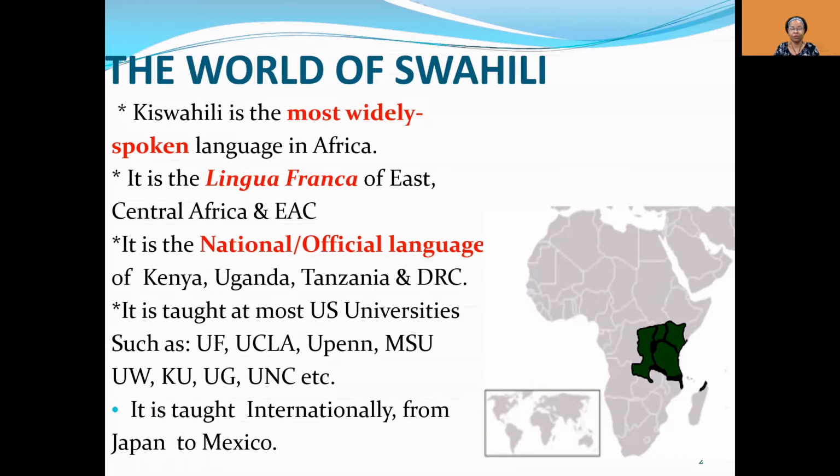Okay, the Swahili world. Swahili is one of the most widely spoken languages of the continent of Africa. And it is, I think, one of the easiest because of its structure. Swahili is the lingua franca of East and Central Africa. And it is actually the language that is to be used in the East African community, which is being mirrored after the EU of Europe. And Swahili is the national and official language of Kenya, Uganda, Tanzania, and DRC.